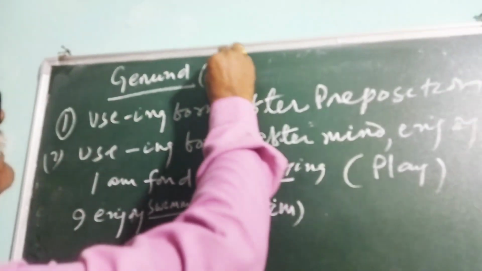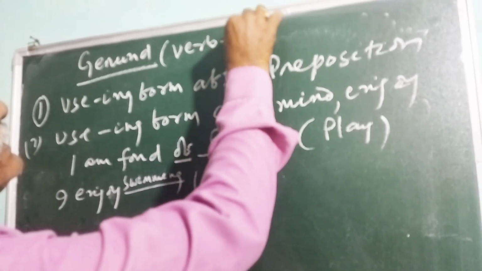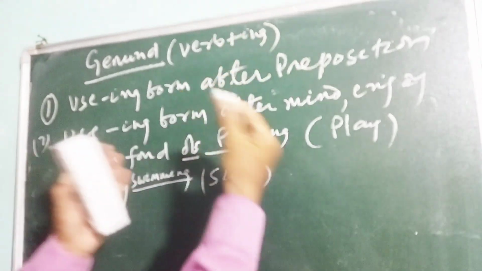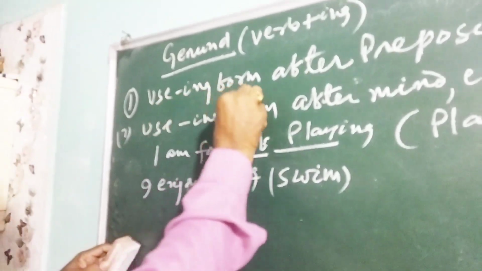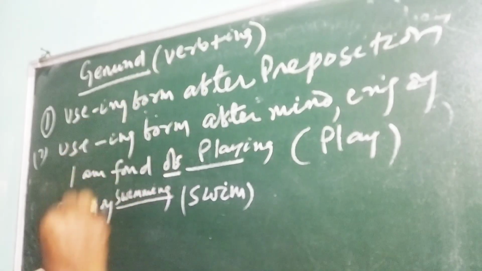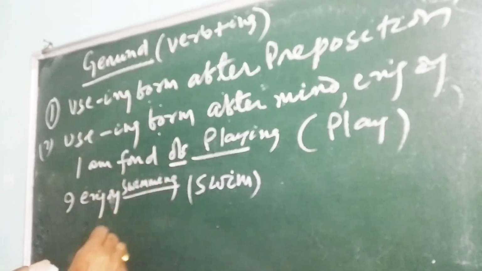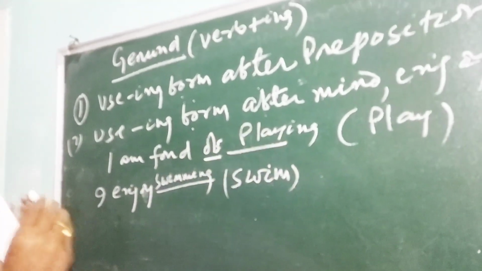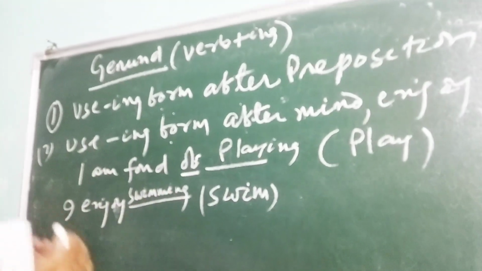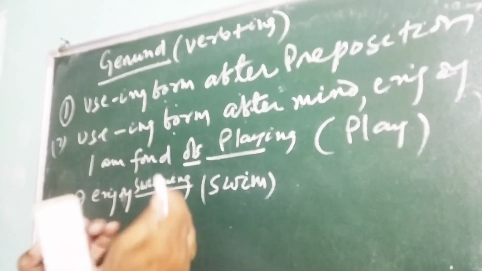Means verb plus ing, and when it becomes gerund, it becomes a noun. Use the ing form after a preposition. Use ing form after mind and playing. For example, I am fond of playing. She went without taking. He's busy in doing. So after all prepositions, you have to use ing form, that is called your gerund.